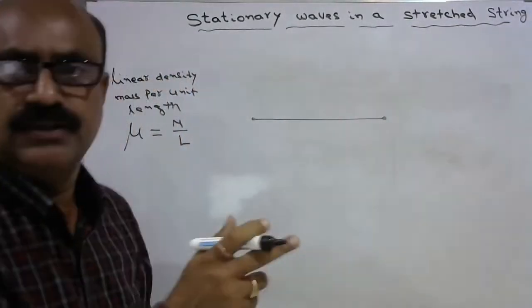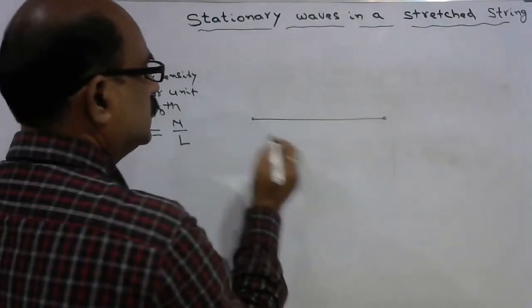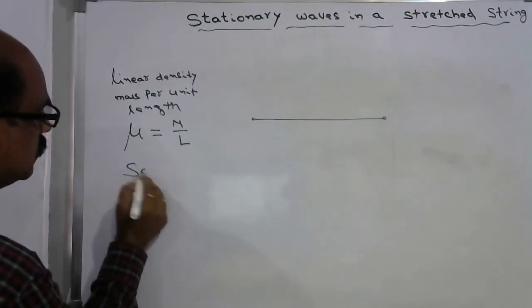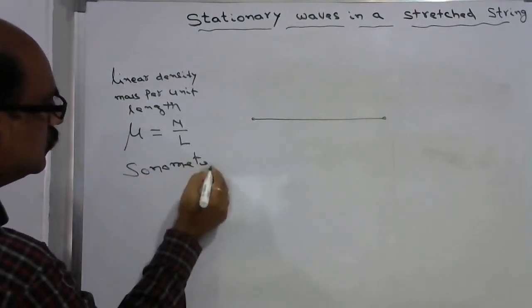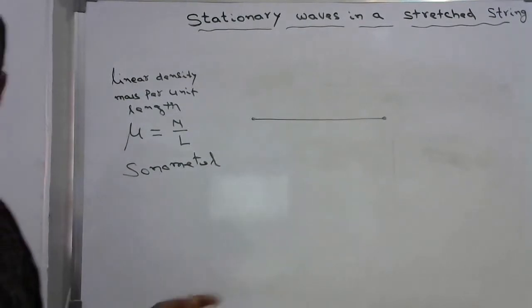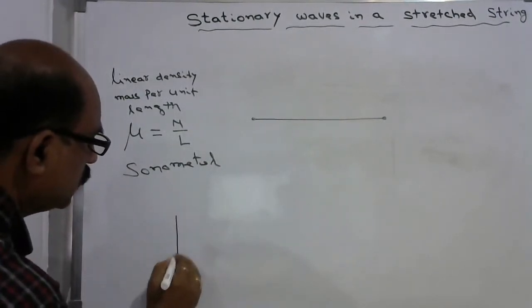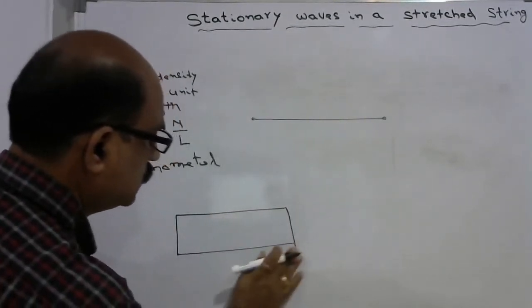This can be done using a sonometer. There is another instrument, the sonometer. In this sonometer, there is a hollow wooden box.